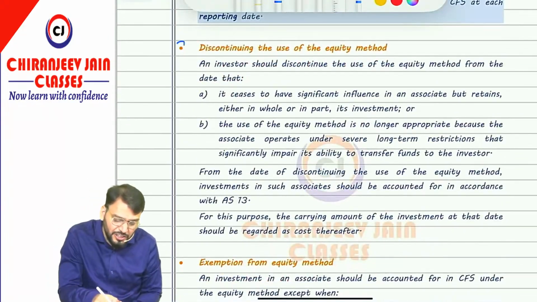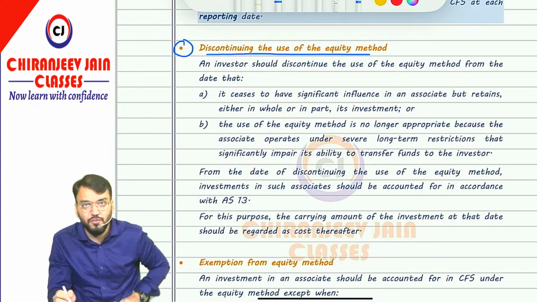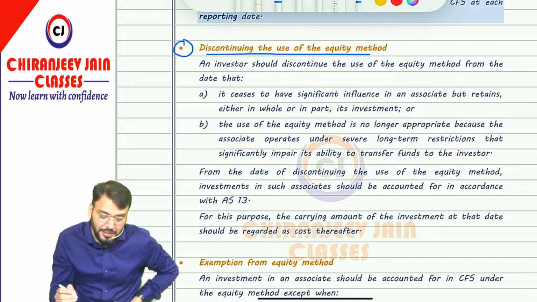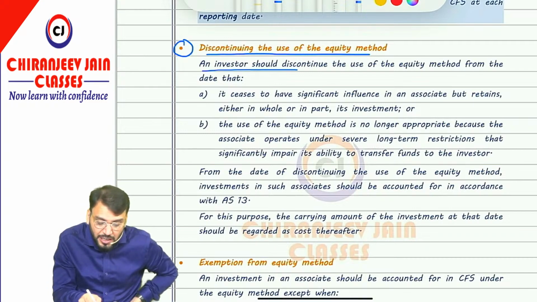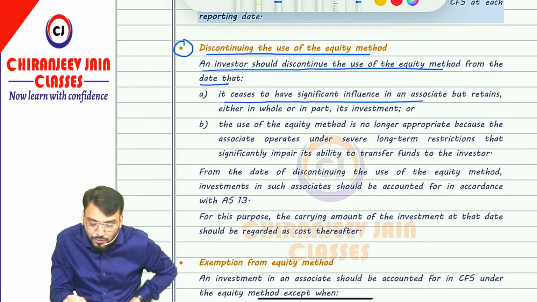Correct? Then discontinuation: when to discontinue the use of the equity method? This can be important for theory or MCQs also. So when to discontinue the use of the equity method? AS 23 says that the investor should discontinue the use of the equity method from the date when it ceases to have significant influence in an associate.